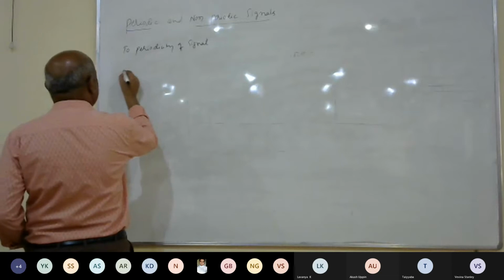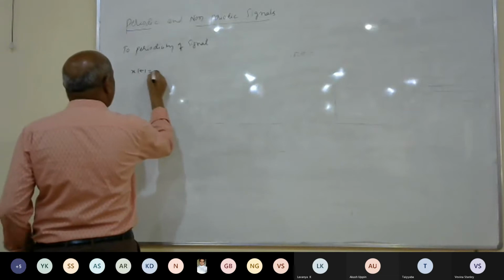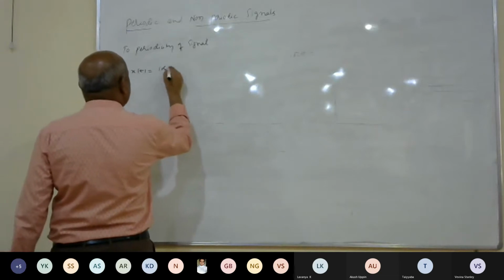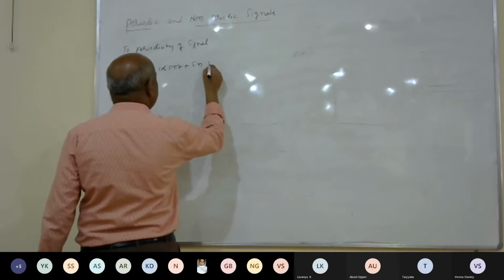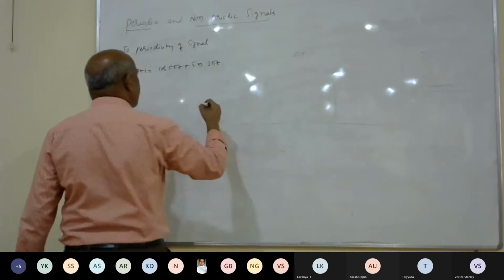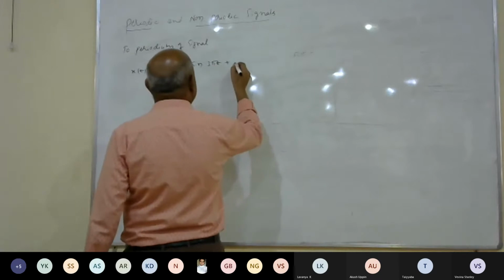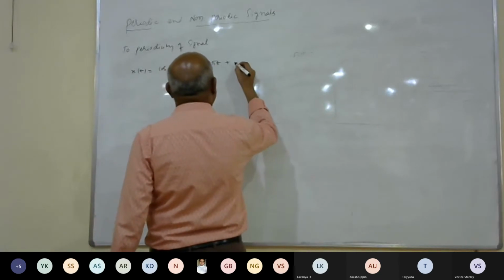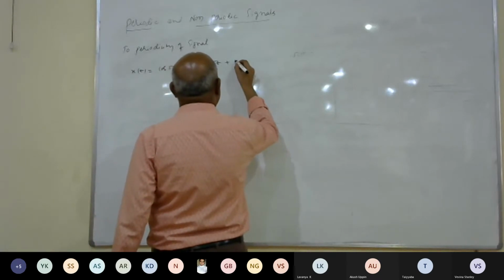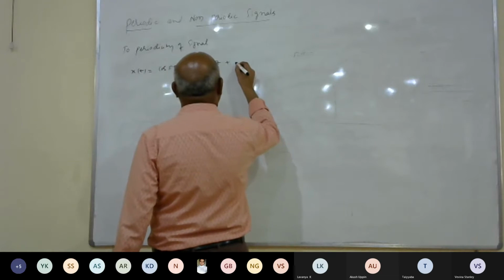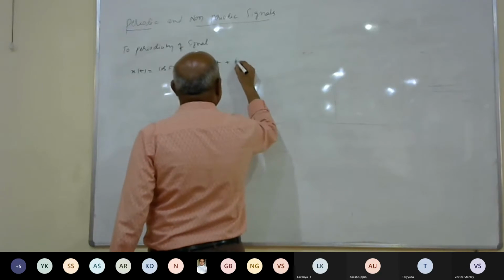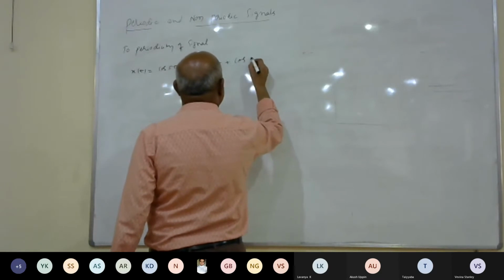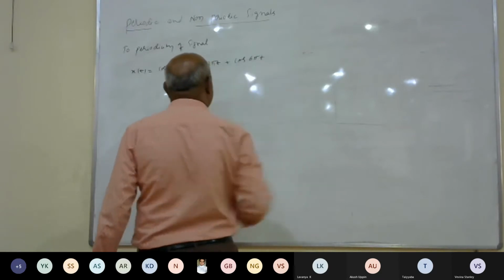Suppose that x of t is equal to cos of pi t plus sin of 3 pi t plus cos of 6 pi.